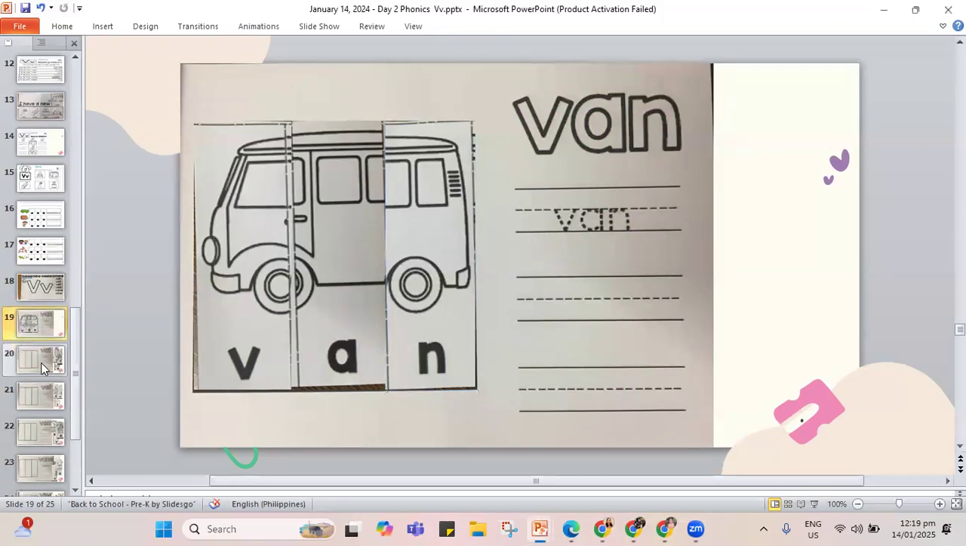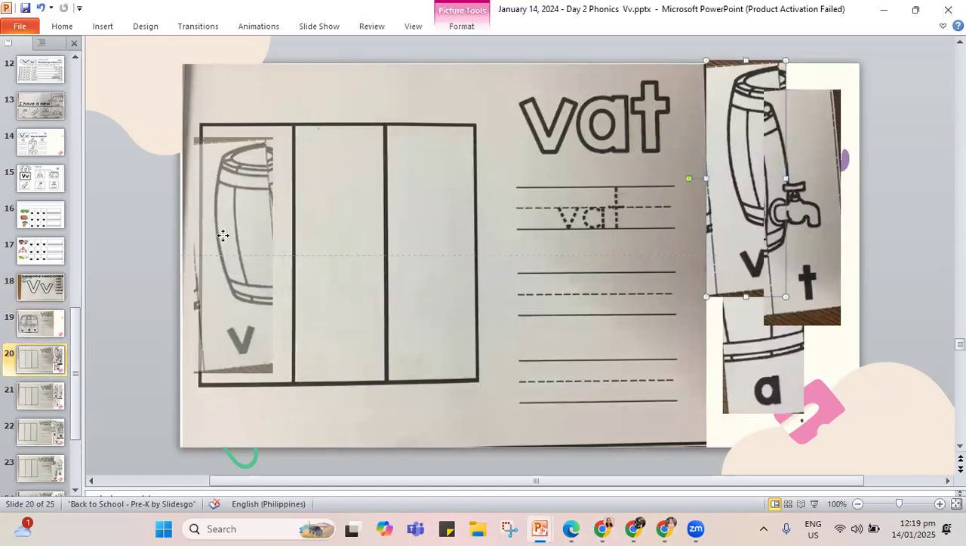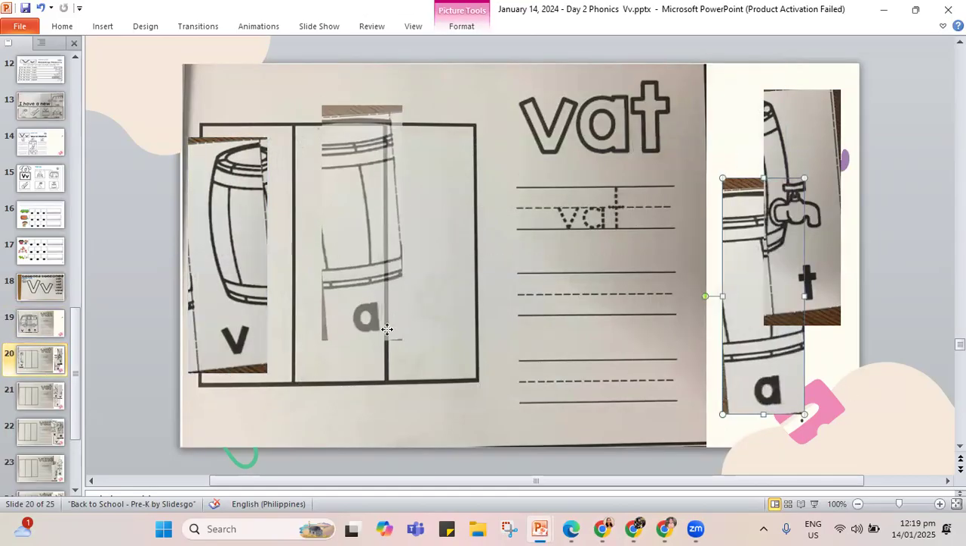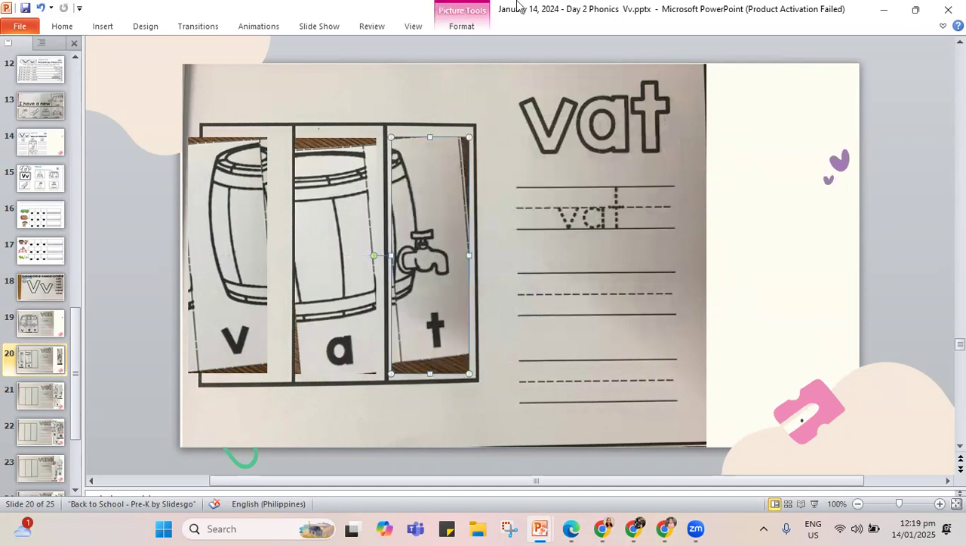And this time, I have the vat. So a big container. V, A, and the letter T. This is our vat. We get to put the water in a vat, in a big container. So let's spell out the V word, vat. V, A, and the letter T, that's a vat. So again, V, A, and the letter T, vat.